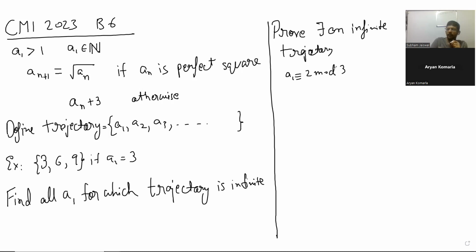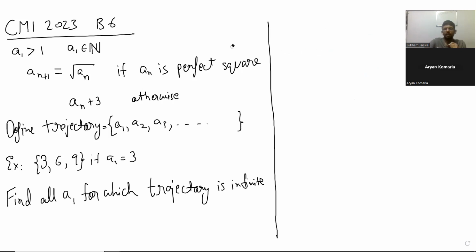We don't take square root because 2 mod 3 is never a perfect square. Correct. So anything like 5 or 8 should work. So anything 2 mod 3 implies infinite trajectory. So that is one partial credit.